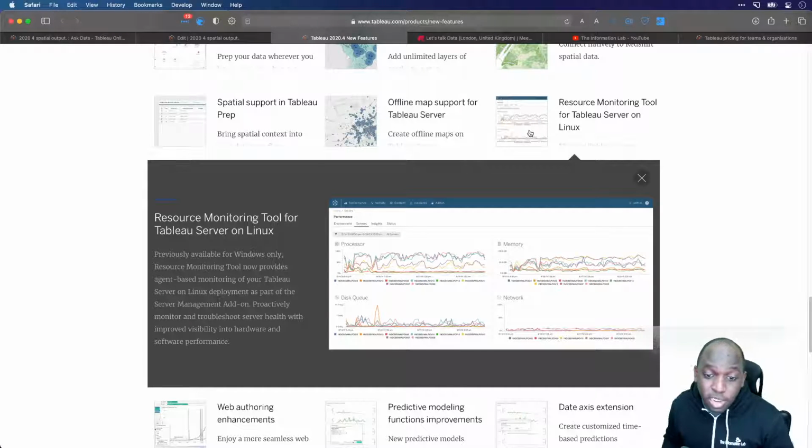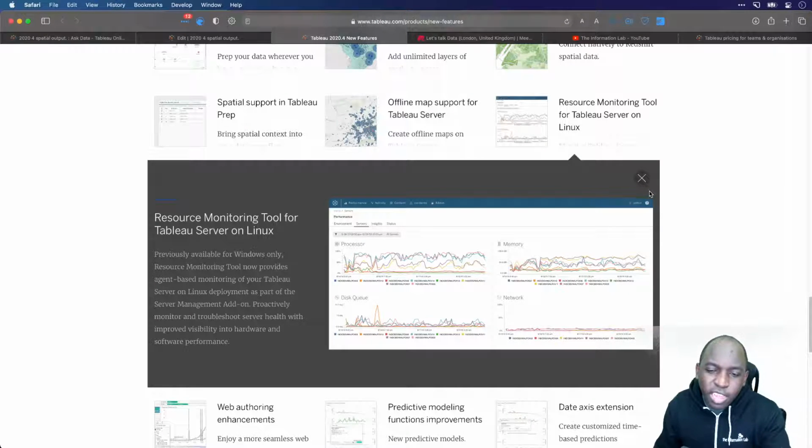But this was actually a really important functionality that server admins really like to use to make sure things are working okay. And having it on Linux now means that there's parity between the two, and admins have an easy place to go see things.